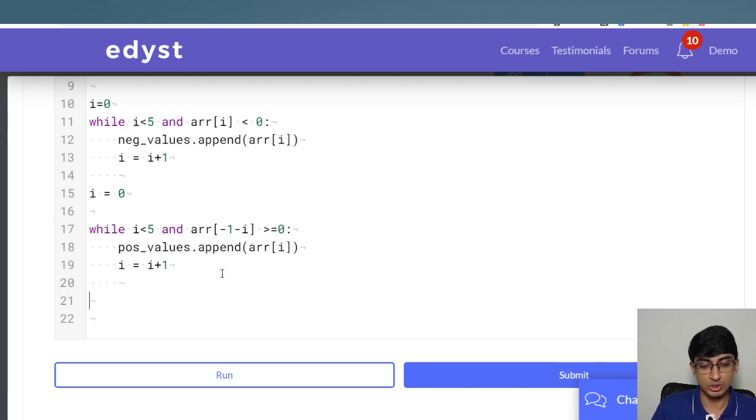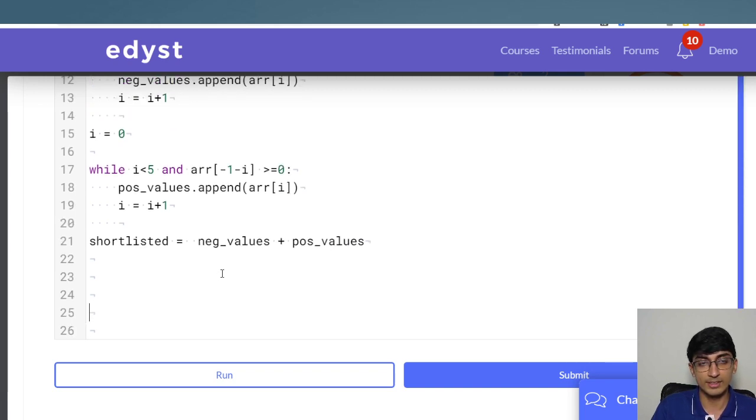What we'll do is we'll do a shortlisted. So shortlisted is equal to negative values plus positive values. And again, the good thing about Python is you can just concatenate two arrays like this. So now these arrays are joined, right? And what we need to do is go through this array, we have to generate all of the possible values that can be there, right?